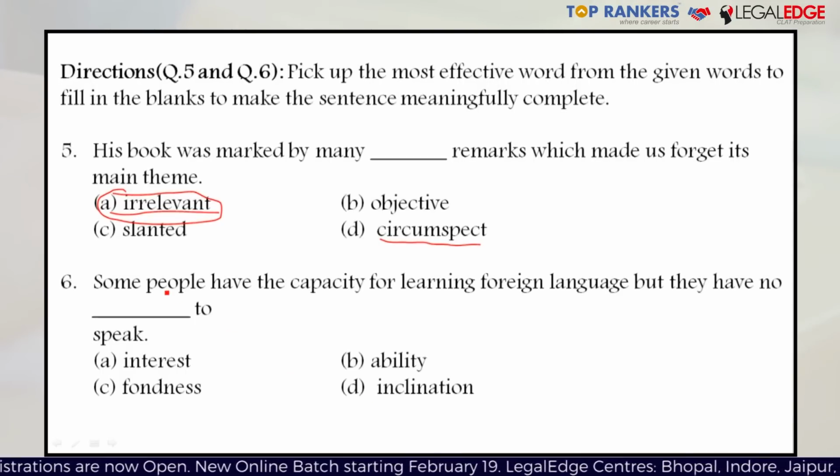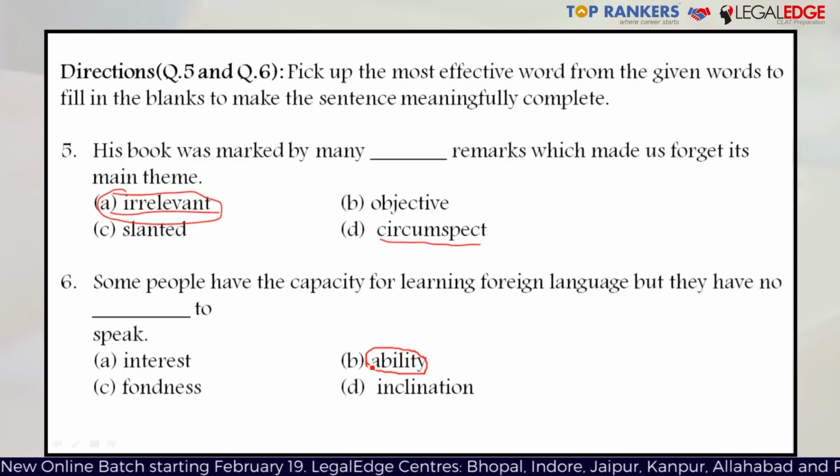The next question is, some people have the capacity for learning foreign language, but they have no dash to speak. So here an appropriate option would be ability. Ability is the right answer. They have no ability to speak. Some people might get confused thinking that A, interest, could be an appropriate option.